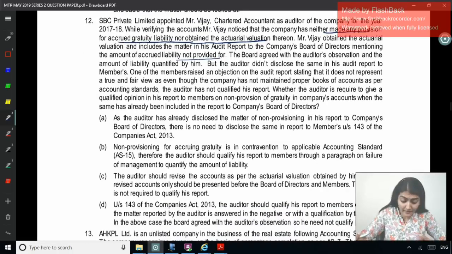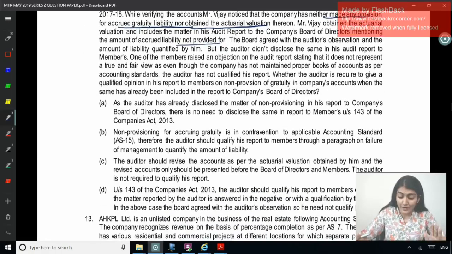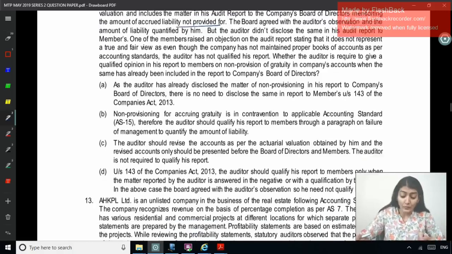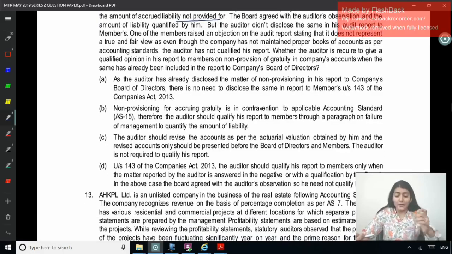Right. So as the auditor has already disclosed the matter of non-provisioning in his report to the company BOD, there is no need to disclose the same in the report to members under section 143, as it is already disclosed. Not because it's already disclosed. It has been disclosed and it has been agreed upon by the management. That is why.